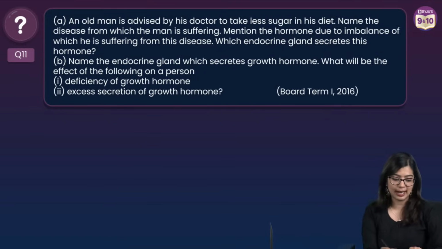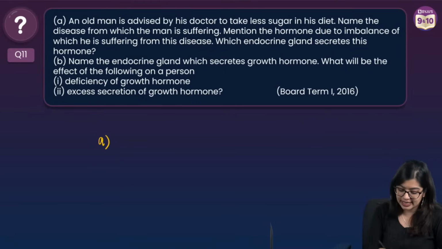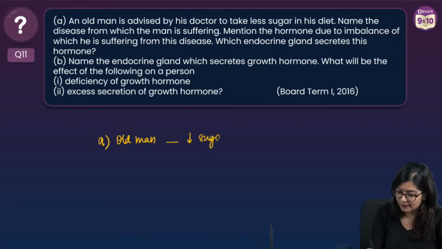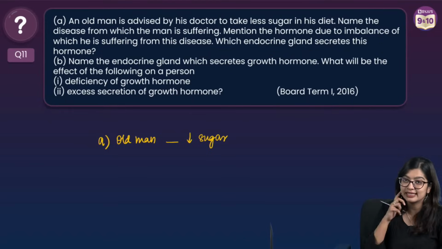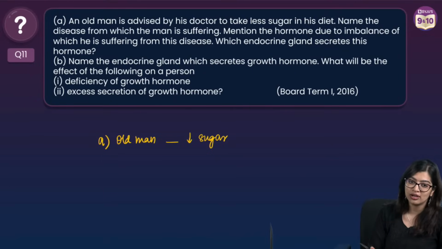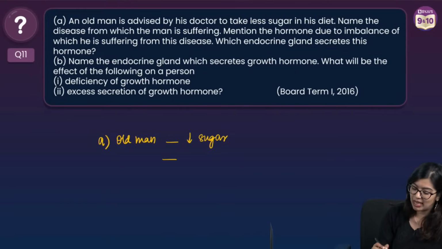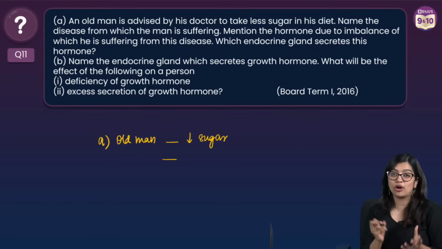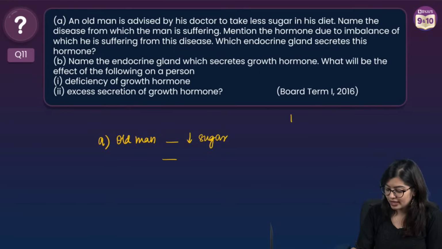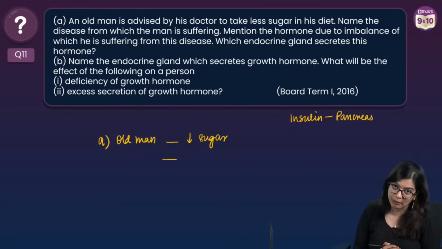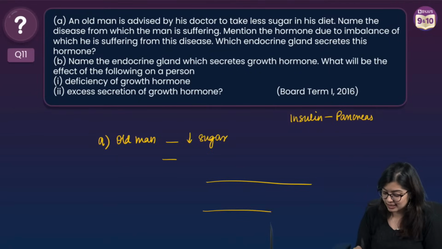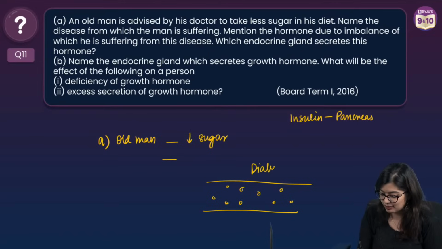So let's break down question number A. What has been asked? We see that there is an old man, poor old man. He has to take less sugar. And why has this happened? We see that he is suffering due to some imbalance of a hormone. We know that the hormone which regulates the blood sugar levels is insulin, right? Insulin is secreted by the pancreas, right? And if there is insufficient production of insulin, then in the blood there will be more and more sugar. And we call this condition diabetes.